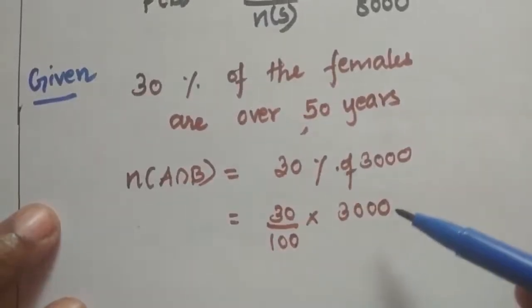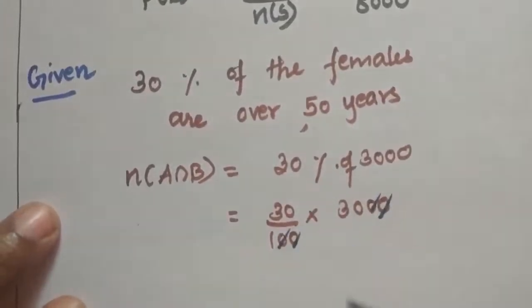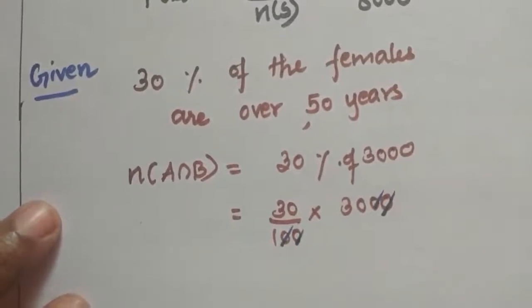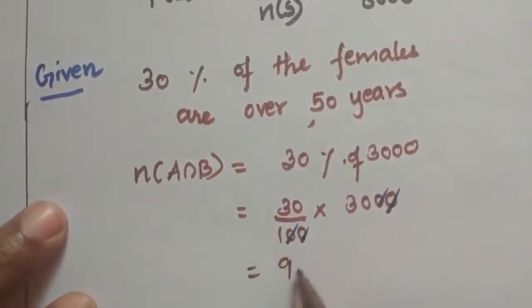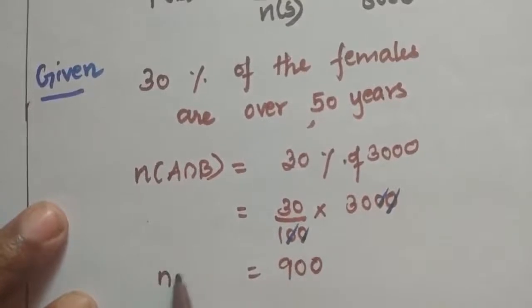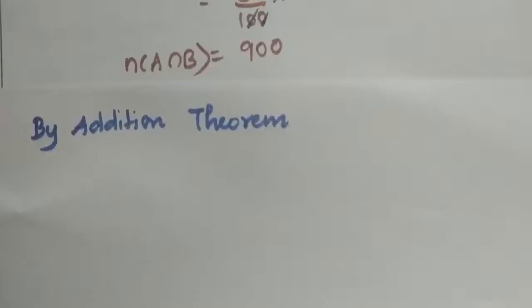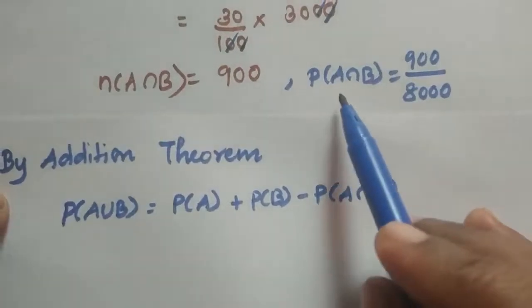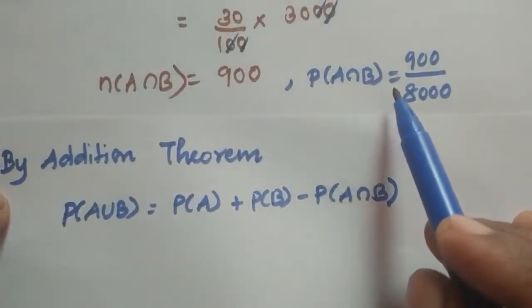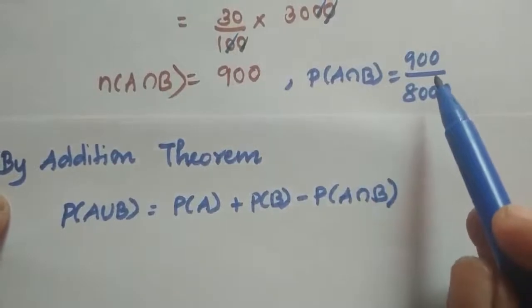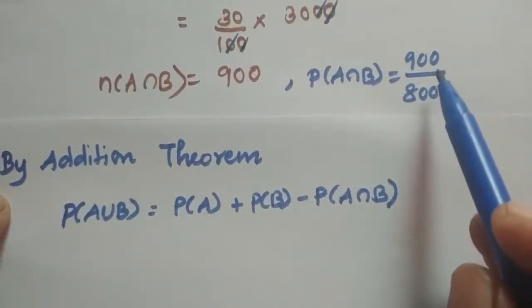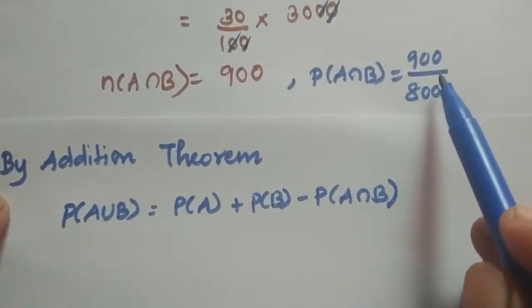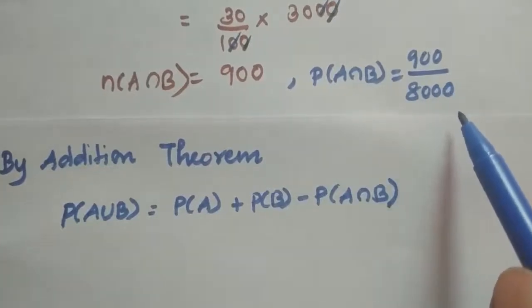So here we can cancel these two zeros. So the answer is 900. N of A intersection B is equal to 900. From this we can write P of A intersection B is equal to N of A intersection B by N of S. Substitute the values, we will get the answer as 900 divided by 8000.